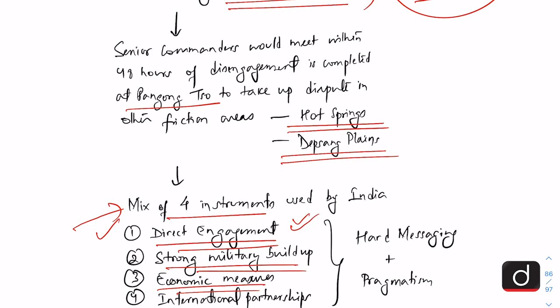And India also went for international partnerships, especially with countries like the US, to put pressure on China. And the international opinion was also against China, that China had entered into Indian territory. So this was a combination of hard messaging plus pragmatism, which India did pretty well to reach this point.